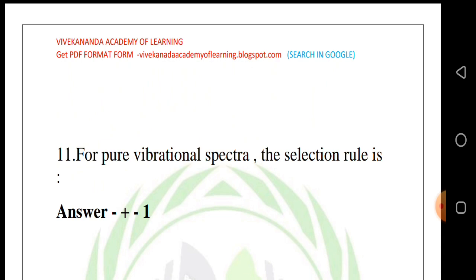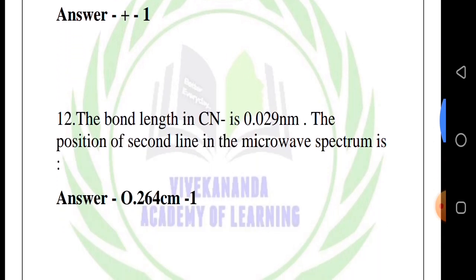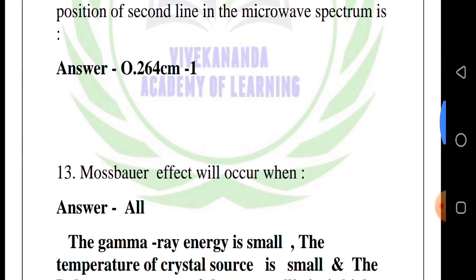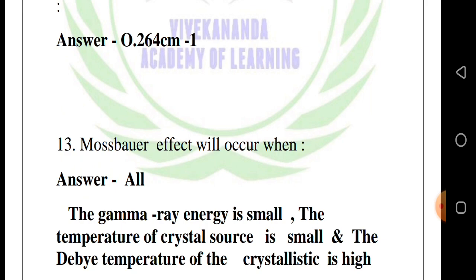Answer: plus or minus 1. 12th question, the bond length in CN minus is 0.029 nanometer. The position of second line in the microwave spectrum is. Answer: 0.264 centimeter inverse.